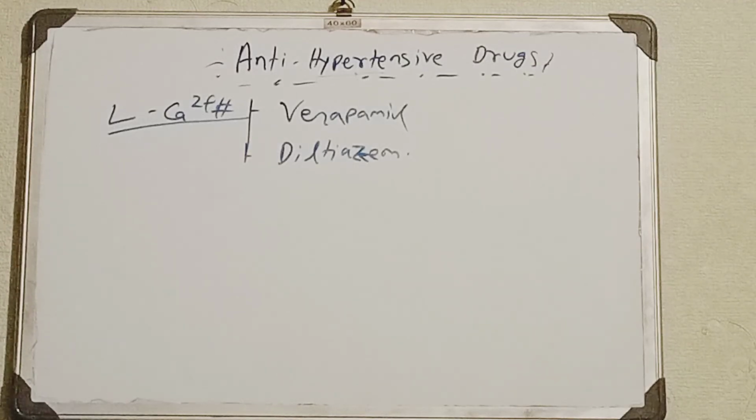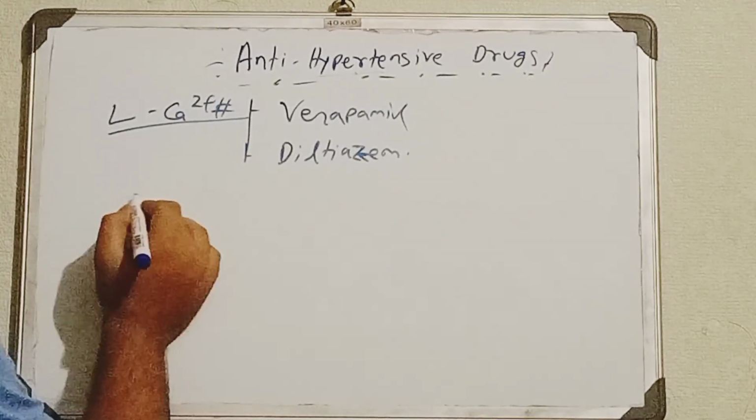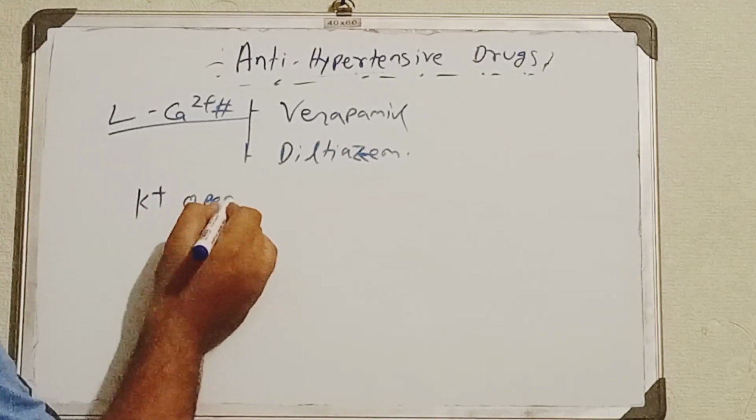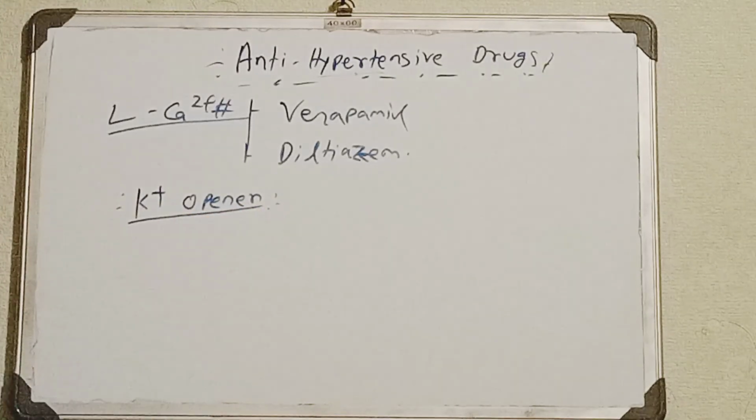Now another type of drug we can use that is also useful in case of vasodilation is the potassium channel openers. We can also use the potassium channel